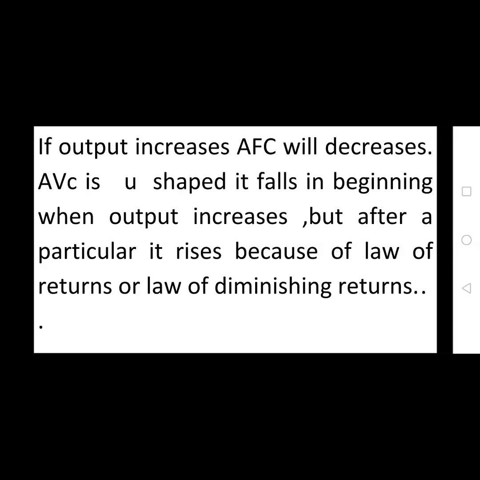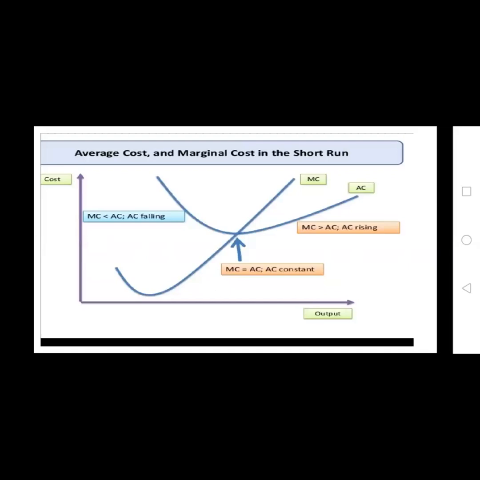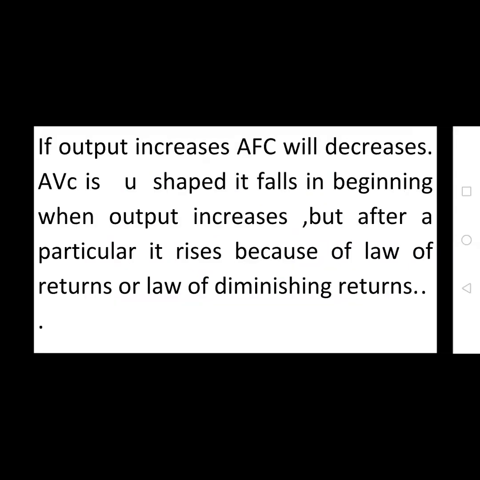So that is the condition. The variable cost curve is formed as a U-shape, if you observe in the graph, because in the beginning, when output increases, variable cost falls, but after reaching a certain level, the variable cost also rises. The reason is the law of returns or law of diminishing returns.